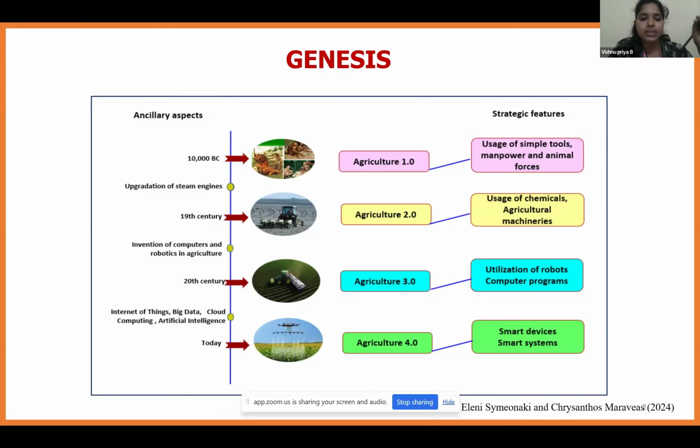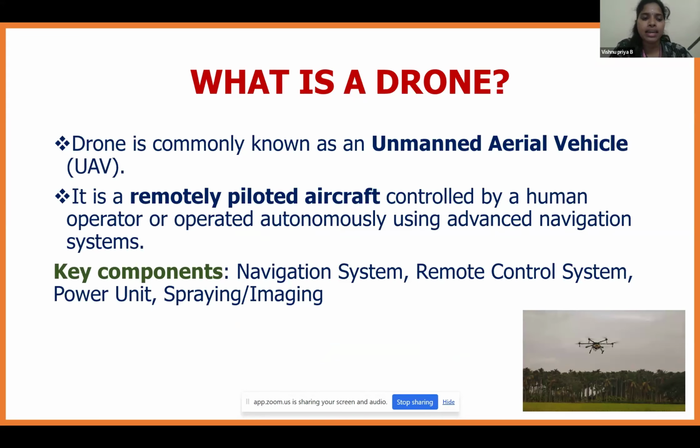So what is a drone? A drone is commonly known as an unmanned aerial vehicle. It is a remotely piloted aircraft controlled by a human operator, or it may be operated autonomously using an advanced navigation system. The drone has certain key components, that is a navigation system, a remote control system, a power unit, and a spraying or imaging unit. So these are the key components of the drone.